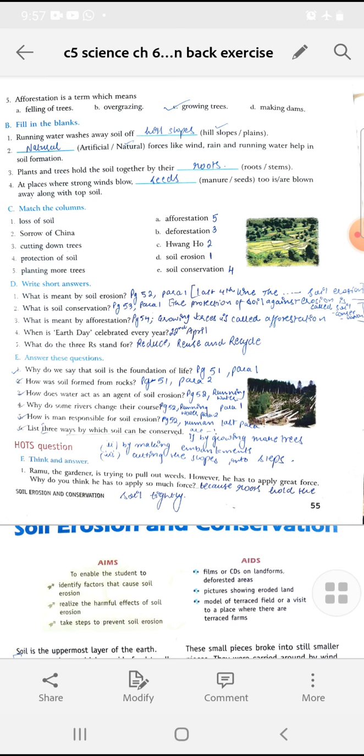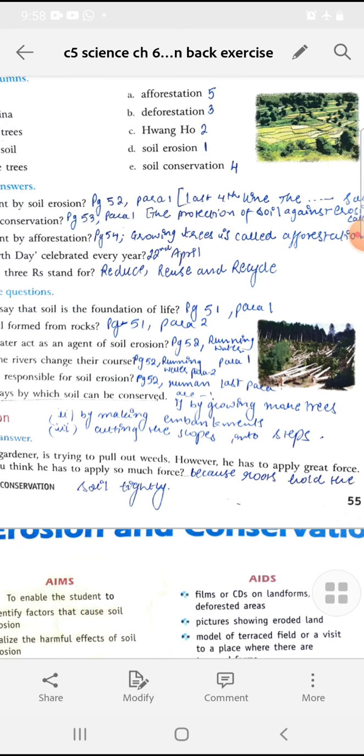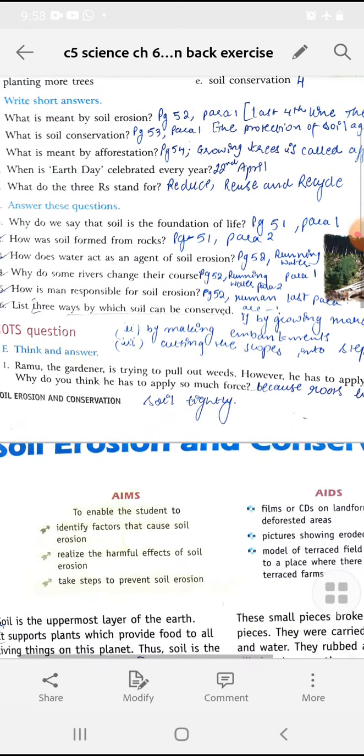It is given on the last page, last paragraph of page 52. Plowing of hill slope is yet another human factor that leads to soil erosion. Overgrazing by the cattle also causes soil erosion. Now the last question, list 3 ways. I have already written, you can write down from here. By growing more trees, second by making embankments, third by cutting the slopes into steps, right.